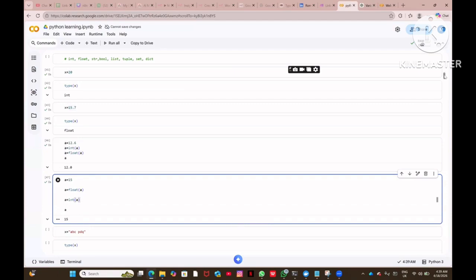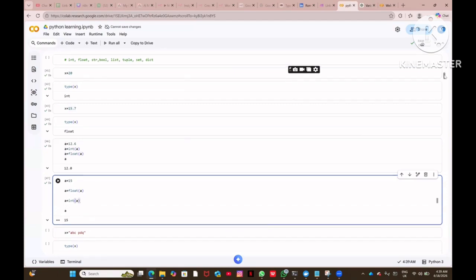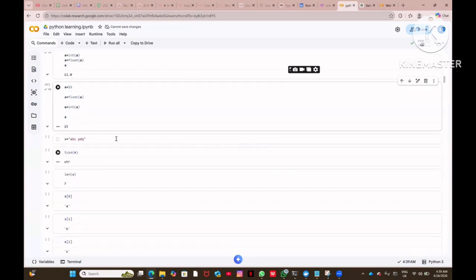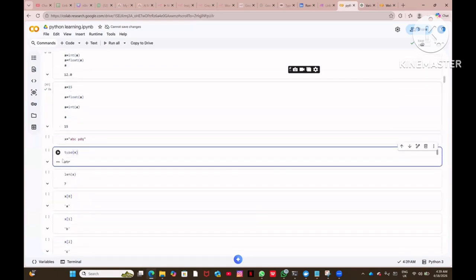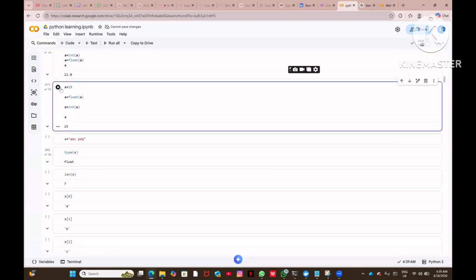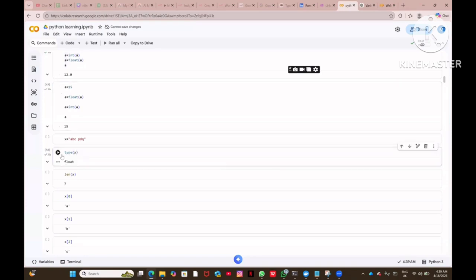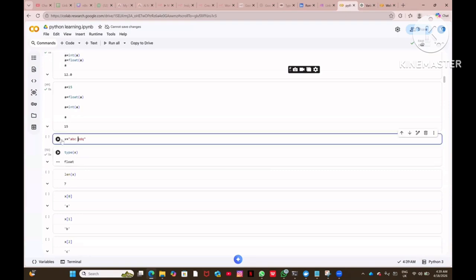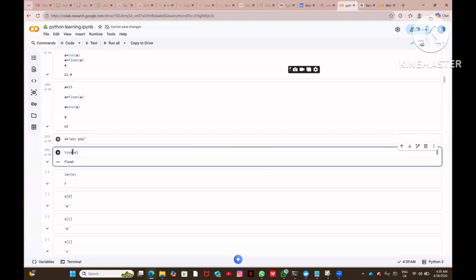Now you are defining x equal to abc pdq, right? So pdq is a string, right? It is simple. If you just do type of x, it will give string. Sorry, why is it giving float? Because it is still capturing the value of float, since I have run only till this point. I have not run this. So if I run this and say what is the type, it will give int, right? And if I quickly run this and then run this, it is giving string, because you had not run it before. So that is the reason.